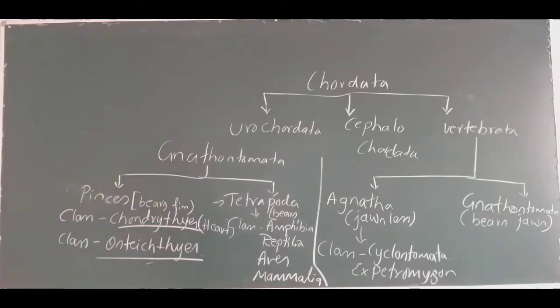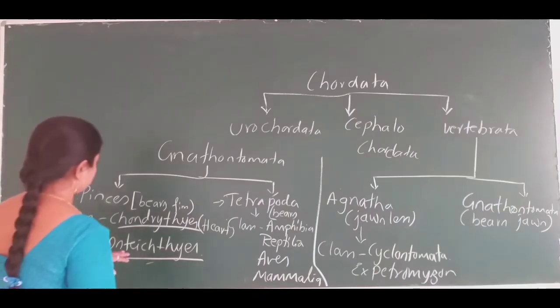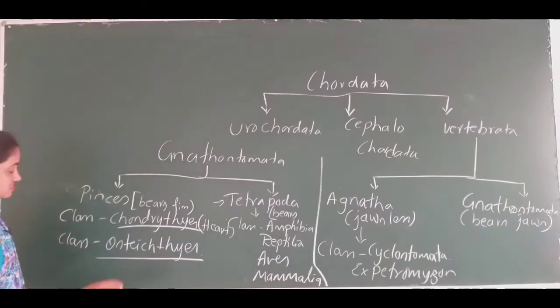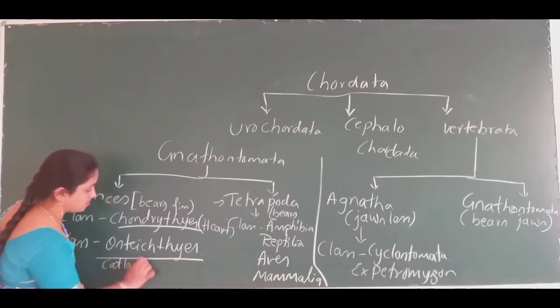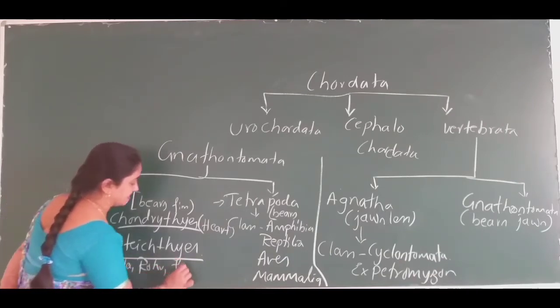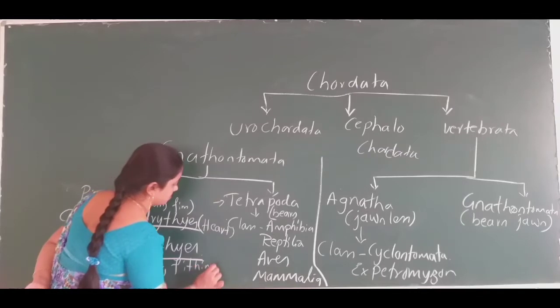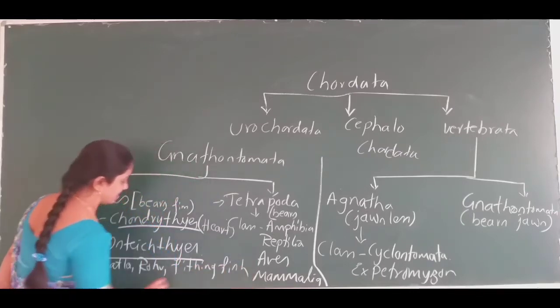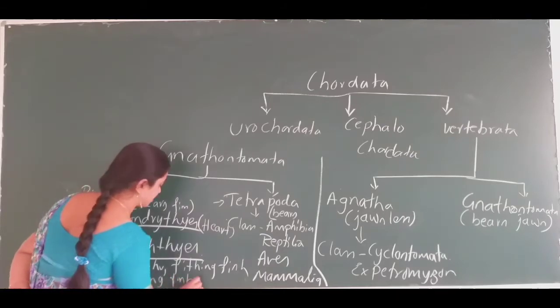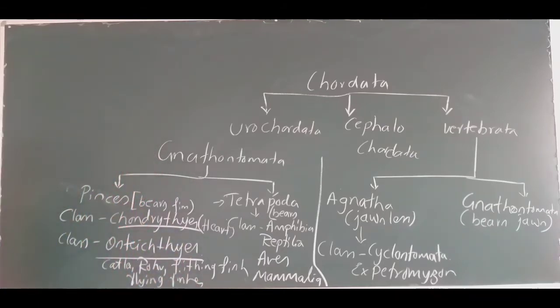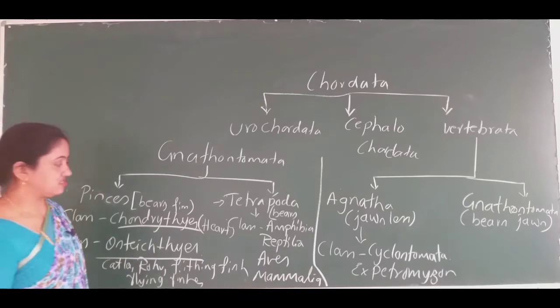So next, examples: catla, rohu, fighting fish and flying fish. All these fishes come under class Osteichthyes.